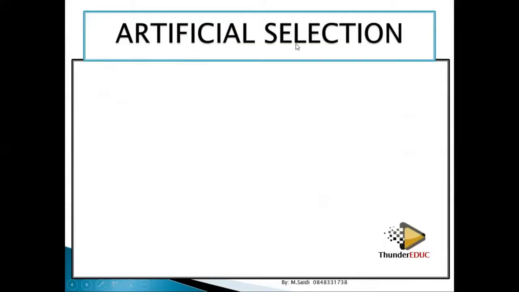Let's look at artificial selection. Because we have talked about natural selection, where nature selects which one is best suited to the environment. But here, in artificial selection, it's the human who selects which one is supposed to continue with life or not. Which characters do you need? Actually, it depends on the desire of the human being.